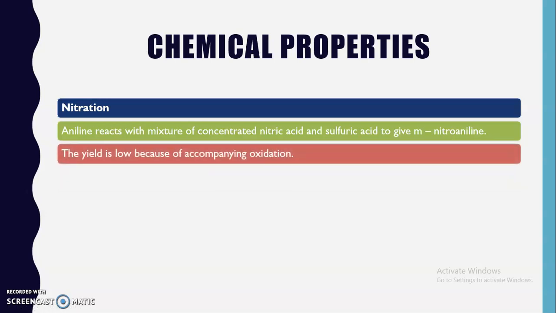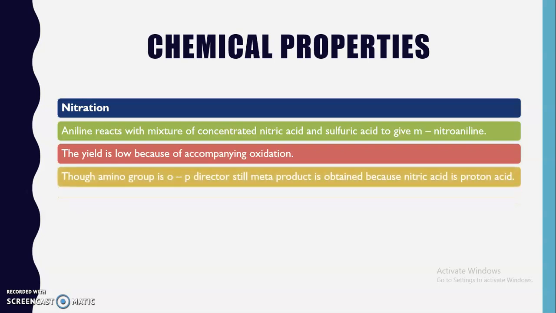The yield is low because of the accompanying oxidation, means simultaneously an oxidation reaction also sometimes takes place, due to which the yield of m-nitroaniline is less. As I said, though the amino group is an ortho para director, still here we are getting the meta product. What is the reason behind this?